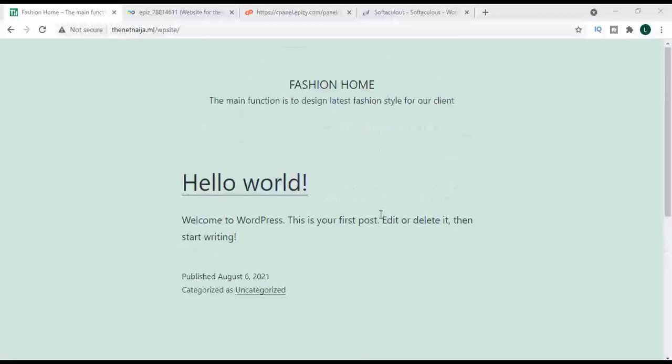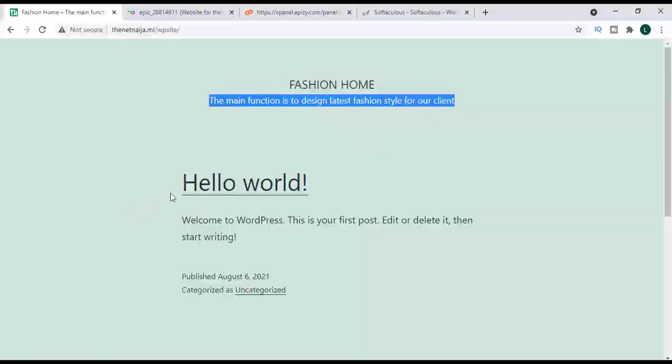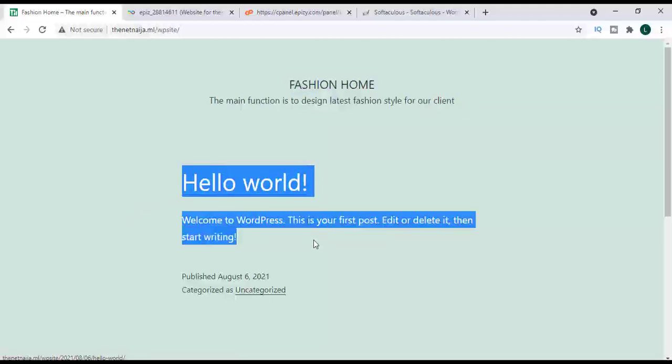We have successfully installed WordPress, and this is the name of our website, and this is the description of our website, and this is just a single post that comes with the theme directly. So here we now have our website.